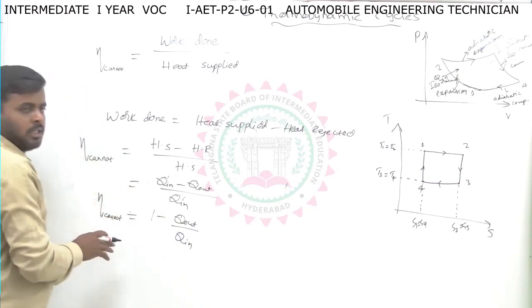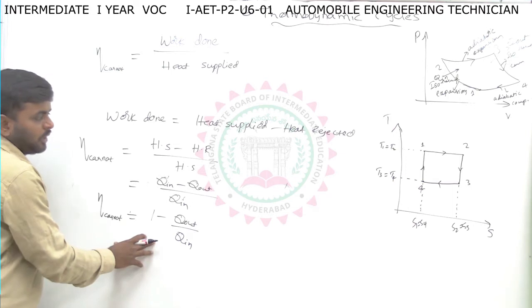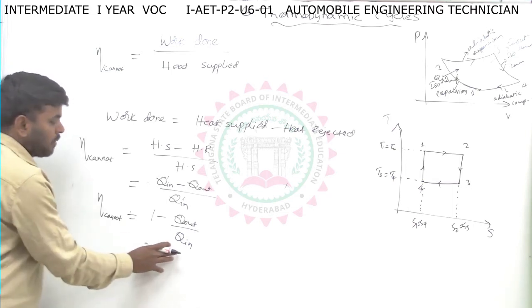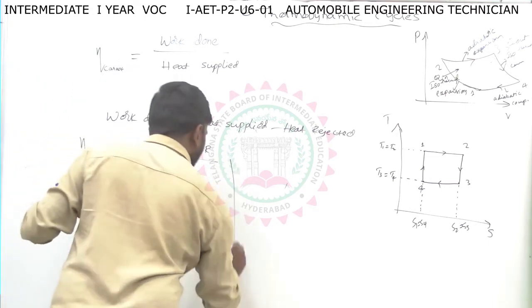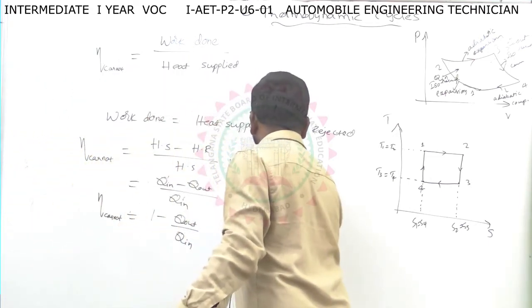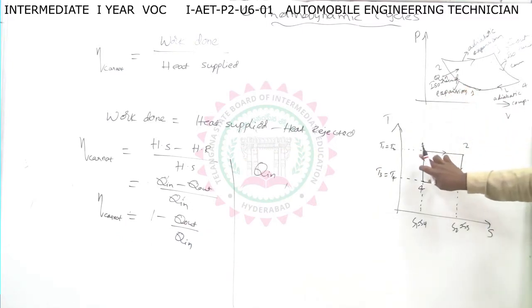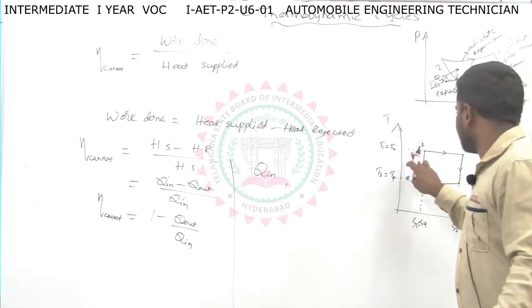So we have to convert this in terms of temperatures. It is in terms of heat, so we have to convert this formula in terms of temperatures. Where are we supplying the heat? From the process 1 to 2, we are supplying the heat.